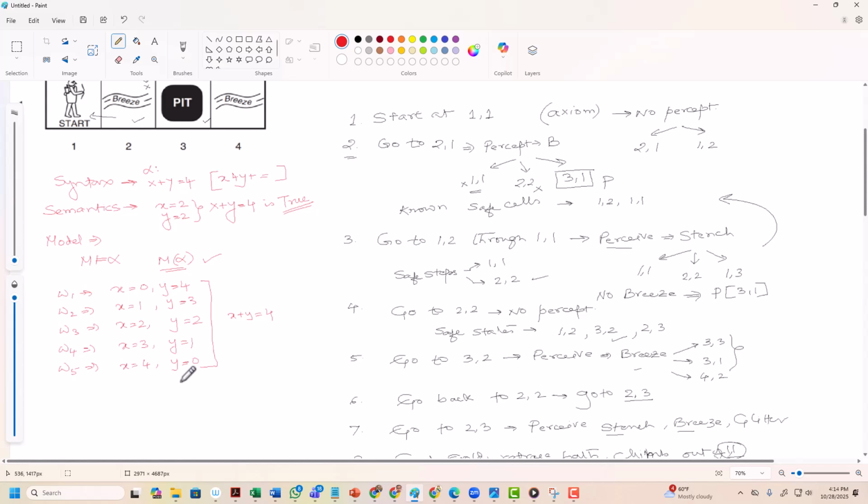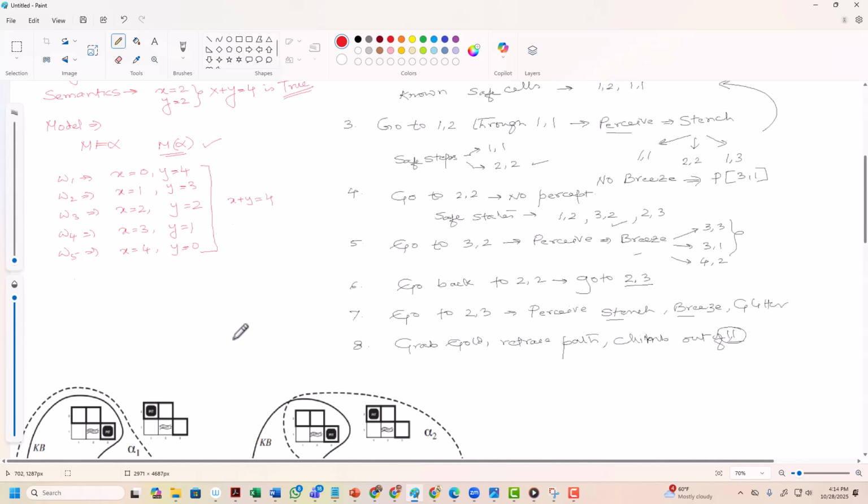So now that we have truth, we can talk about reasoning. We say that a sentence alpha entails beta, written as alpha entails beta, if in every model where alpha is true, beta is also true.